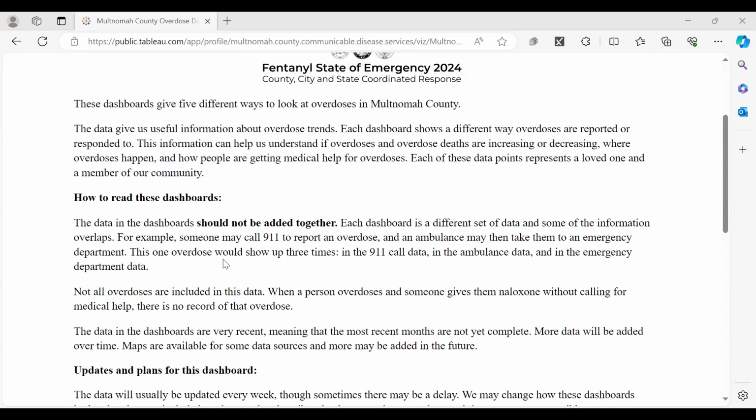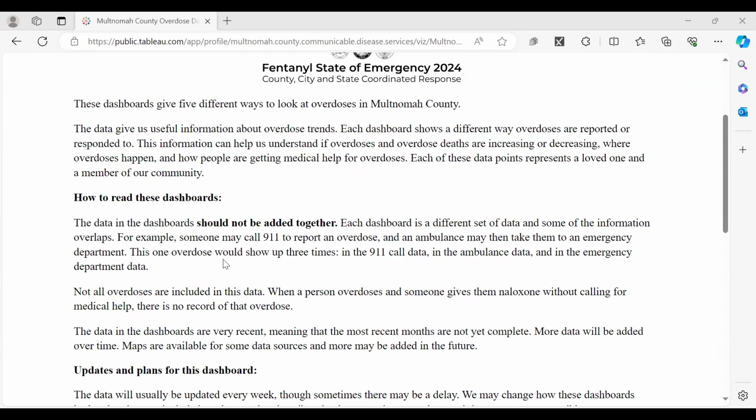Each dashboard is a different set of data, but some of it overlaps. So for example, we have data from 911 calls. Someone might call 911 to report an overdose. An ambulance might take them to an emergency department. That means that that overdose could show up in three sources of the data.